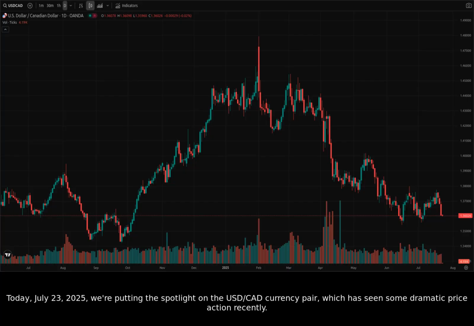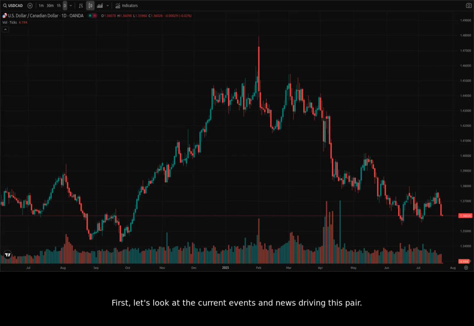Today, July 23rd, 2025, we're putting the spotlight on the US dollar to Canadian dollar currency pair, which has seen some dramatic price action recently. First, let's look at the current events and news driving this pair.